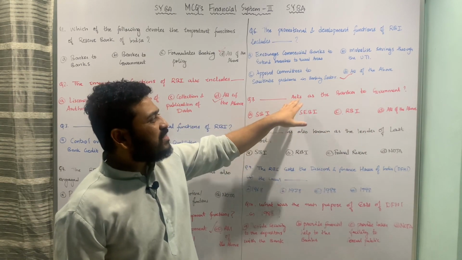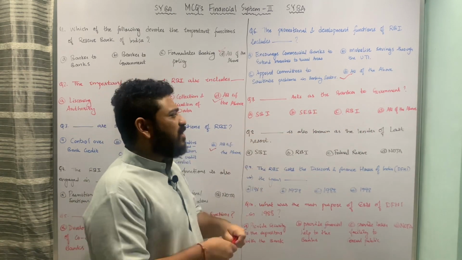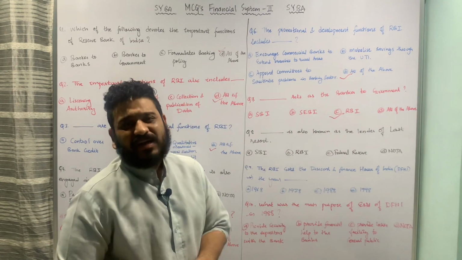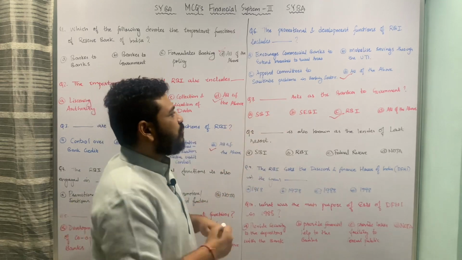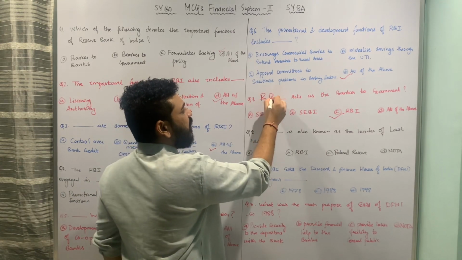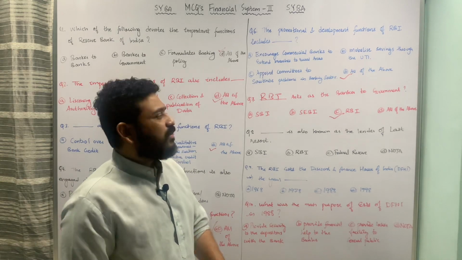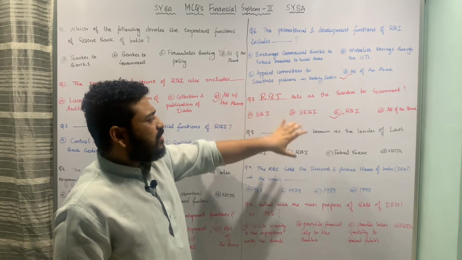So who acts as the banker to the government? It is none other than the Reserve Bank of India, and therefore option C, RBI, is the correct answer to this question. So here the Reserve Bank of India acts as the banker to government. I hope this question is clear. Let us now move to the next one.